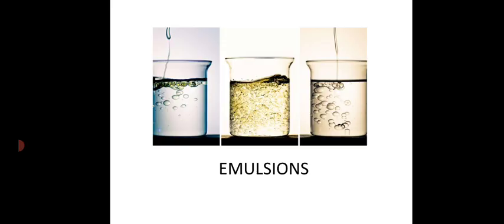An emulsion is a biphasic system in which a liquid is uniformly distributed in another immiscible liquid, stabilized by the addition of a proper emulsifying agent. I can repeat it again. It is a biphasic system in which there are two phases, both liquid phases, which are immiscible, for example, oil and water phase. One of the phases is uniformly and homogeneously distributed as globules or droplets in another immiscible liquid, stabilized by the addition of a suitable concentration of emulsifying agent. And these emulsifying agents are those agents which are added to an emulsion to stabilize the emulsion.